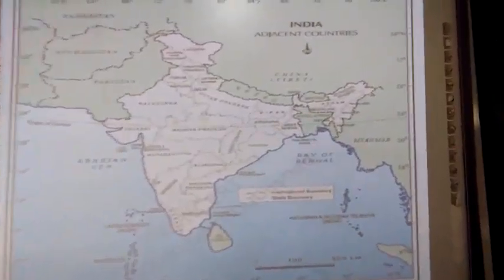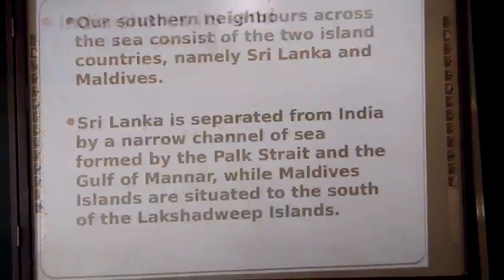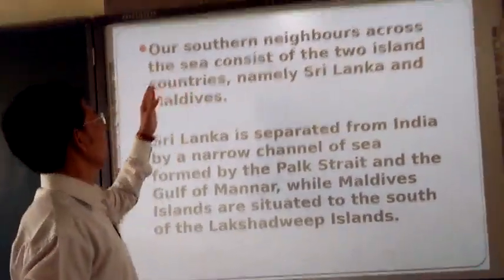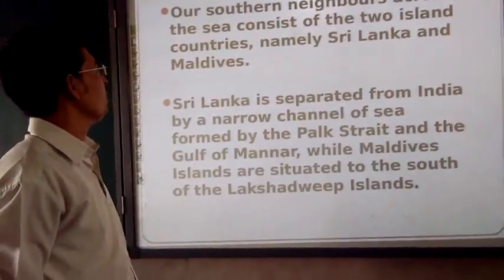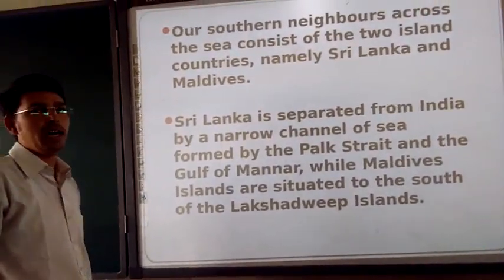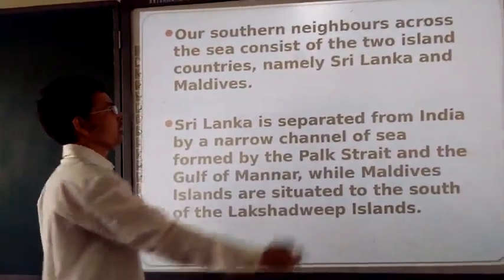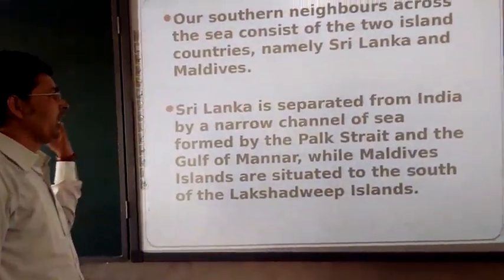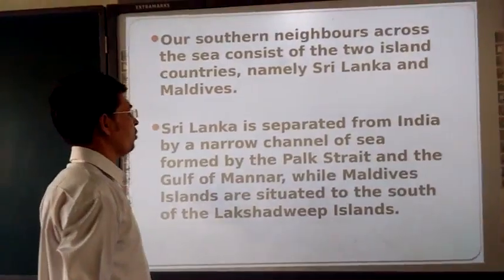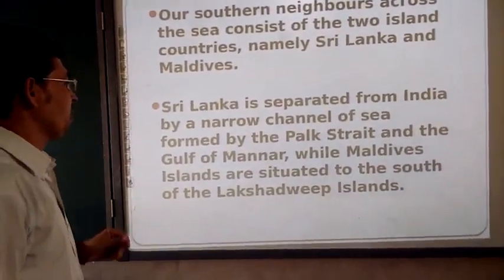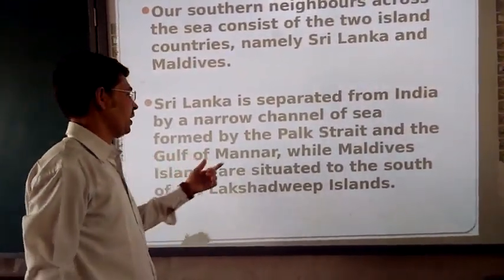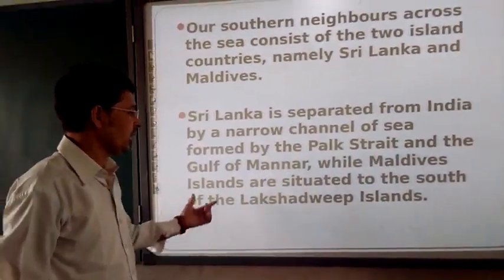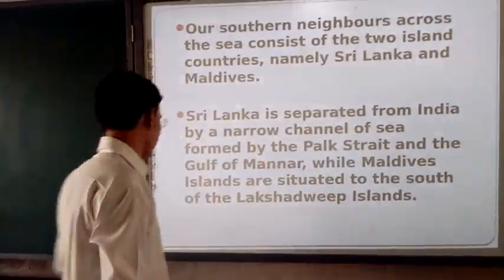Moving further, our southern neighbors across the sea consist of two island countries, which I already stated: Sri Lanka and Maldives. They are separated from India by the narrow channel of the sea formed by the Palk Strait and the Gulf of Mannar, while the Maldives Islands are situated south of Lakshadweep Sea.